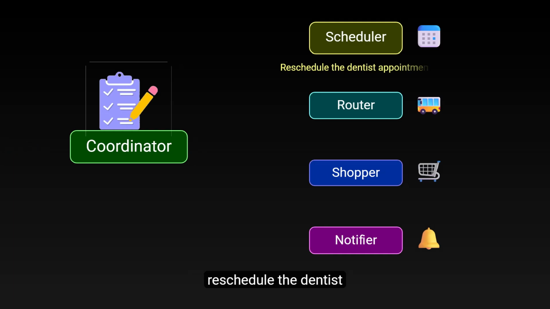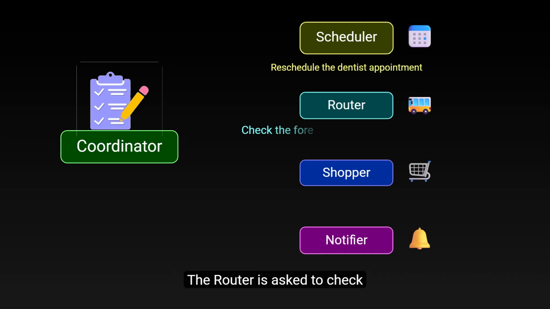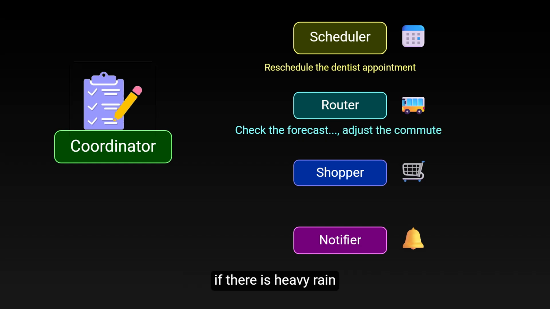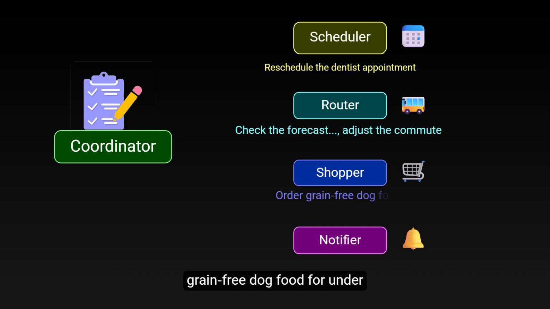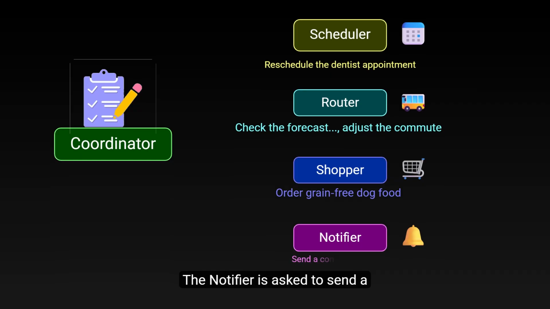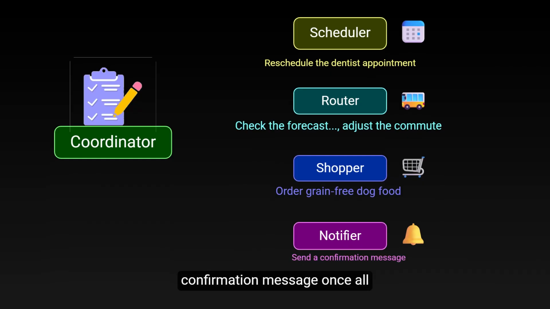The scheduler is asked to reschedule the dentist appointment with an in-network provider. The router is asked to check the forecast and, if there is heavy rain, to suggest an indoor option or adjust the commute. The shopper is asked to order grain-free dog food for under $40 with delivery by Friday. The notifier is asked to send a confirmation message once all tasks are complete.